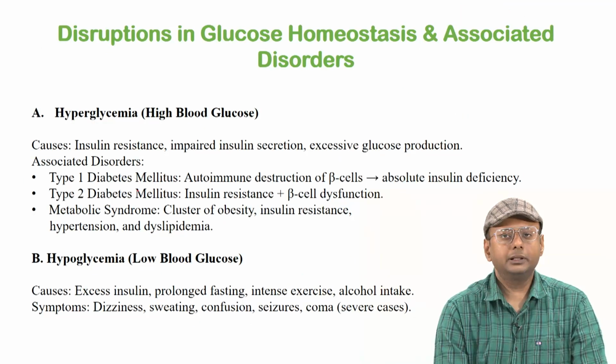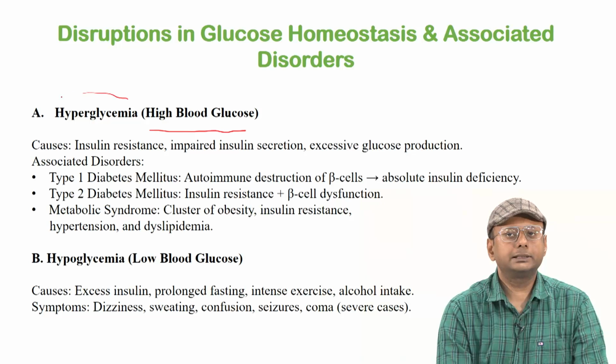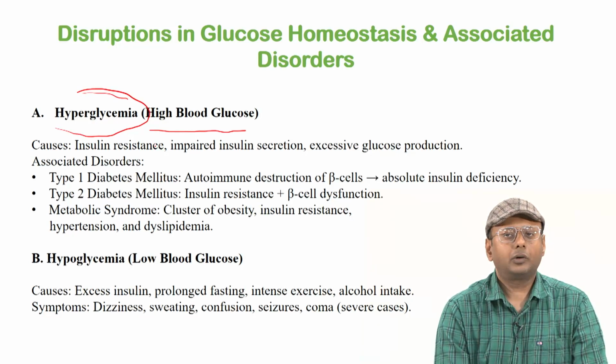So what will happen in case disruption of glucose homeostasis happens, and what are the different types of disorders we can experience? First of all, we have to understand that whenever there is high blood glucose, we call this situation hyperglycemia. Okay, what are the different causes of hyperglycemia? As we said, it can be due to insulin resistance, or it can be due to pancreatic beta islet cell loss.